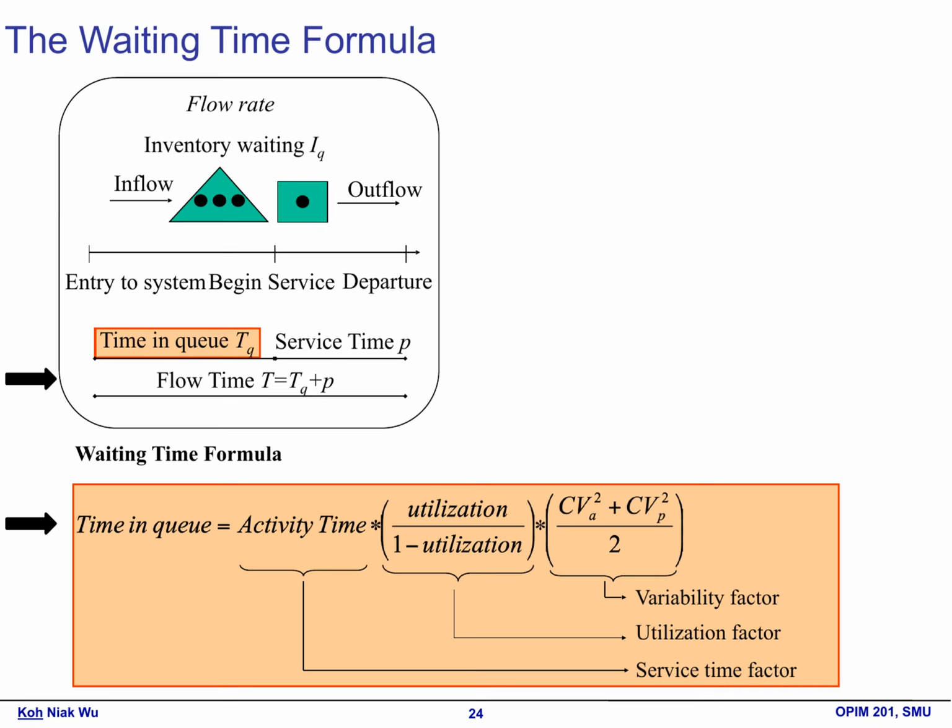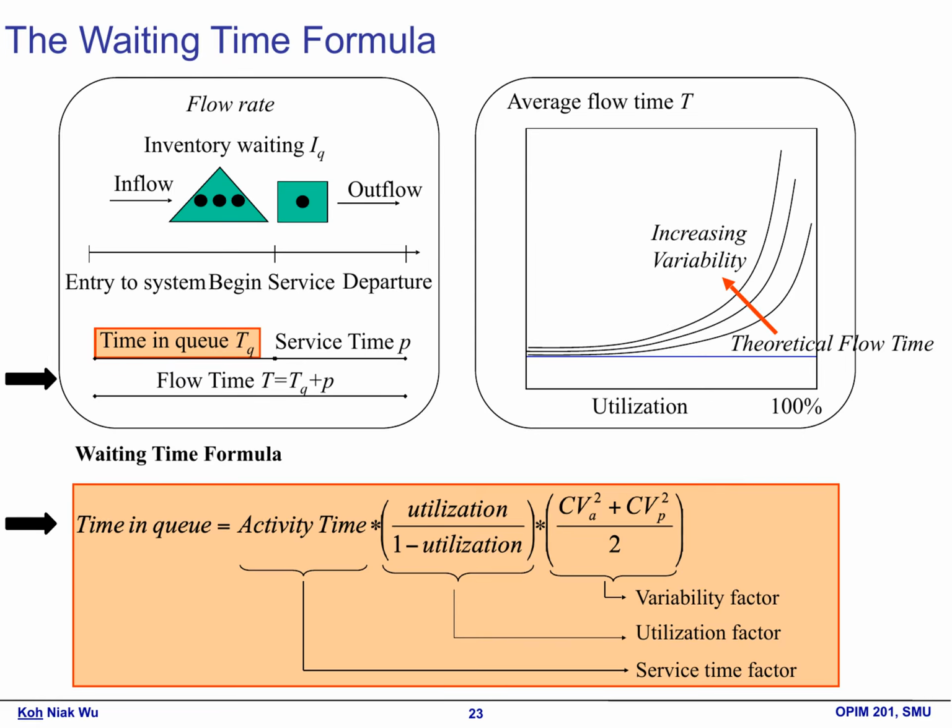Utilization is another important concept. It measures how effectively the cafe is using its resources. If the cafe is at 100% utilization, it means every bit of capacity is being used. However, if it exceeds this, customers may experience longer wait times. The waiting time formula helps us quantify these experiences. Here, the service time is the average time taken to serve each customer. The utilization factor shows how well the cafe is operating, while the variability factor, CV, accounts for unpredictable service times.